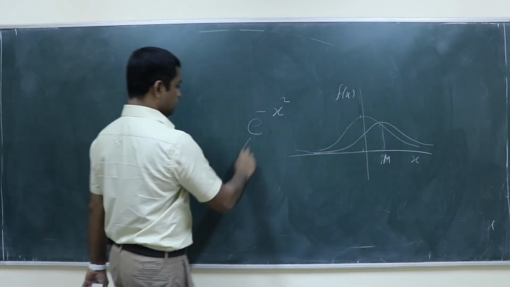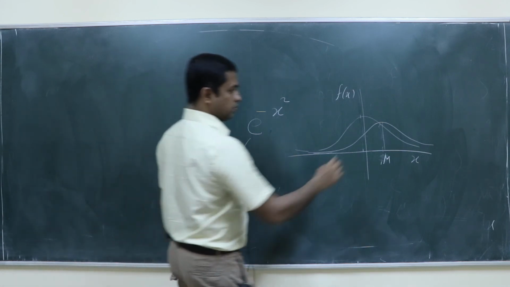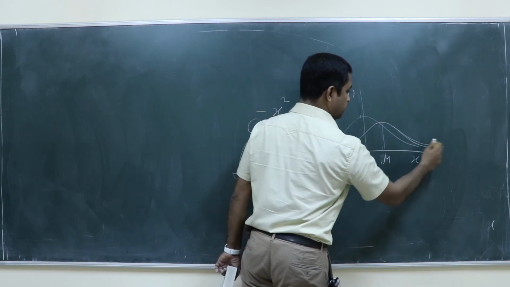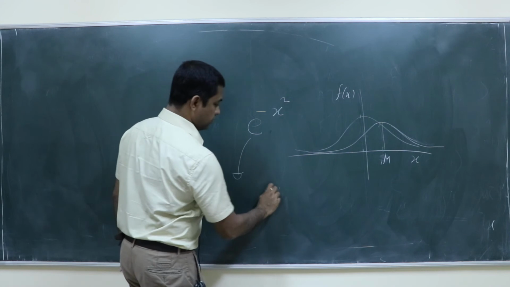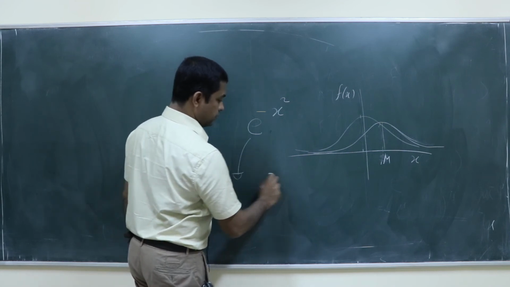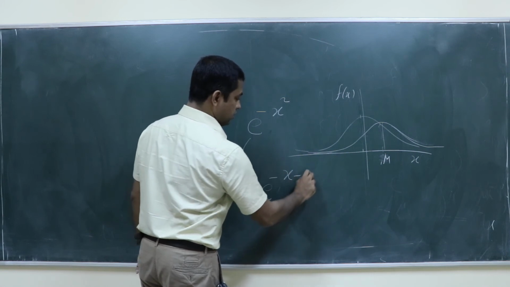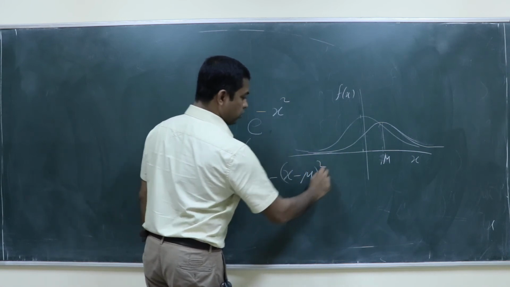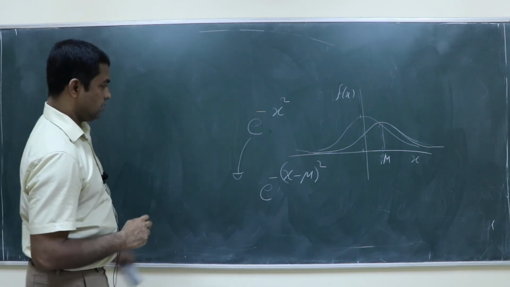So how will this functional form change? It is symmetric. E power minus x minus mu whole square, divided by tau square.